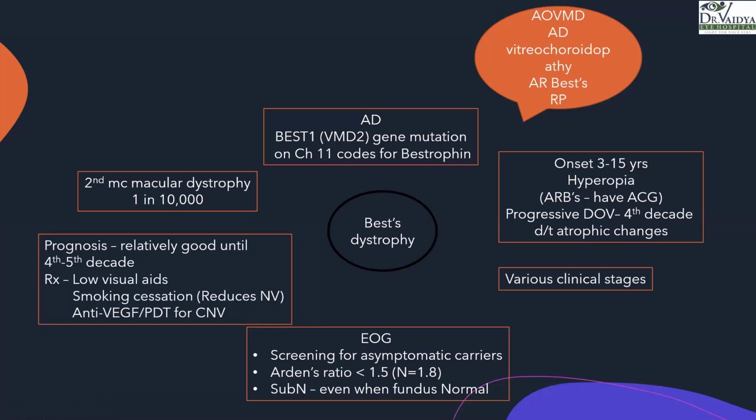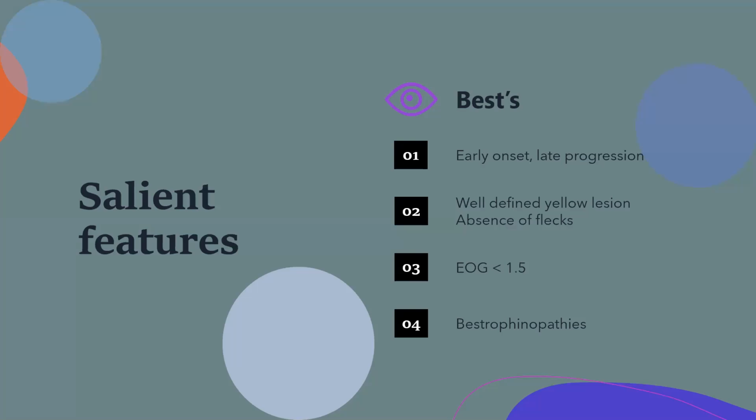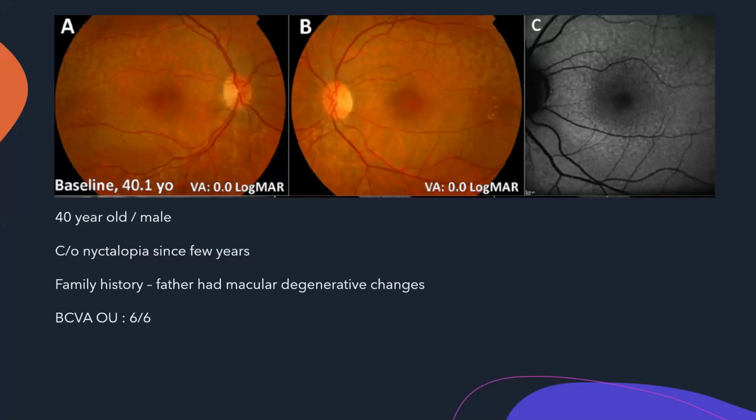So the prognosis is relatively good until the 4th to 5th decade, and there are low visual aids. The treatment is smoking cessation and anti-VEGF or PDT for CNV. Right? This we can skip. The salient features for Best disease are early onset and late progression, well-defined yellow lesion, and absence of flecks; EOG, which is diagnostic, with Arden ratio less than 1.5; and bestrophinopathies. Anybody wants to take this up?